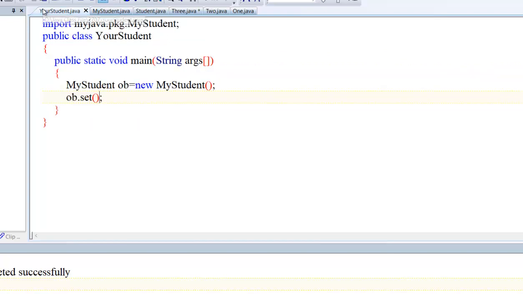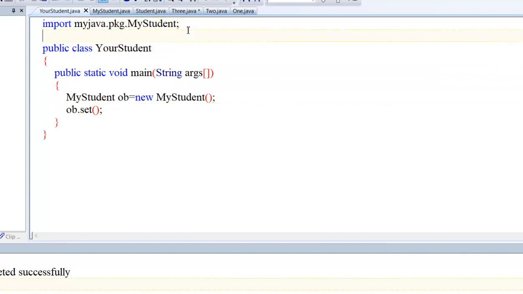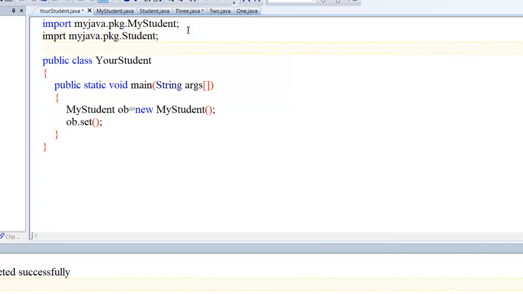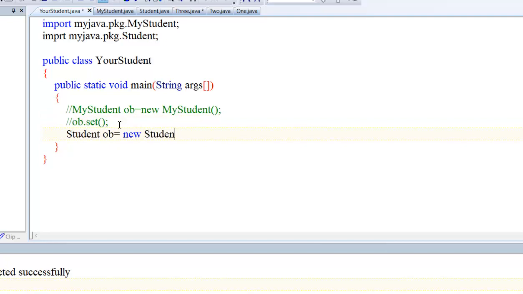Now what we will do? One more thing. See, import my Java dot package dot student. Okay, I want to import the student interface, and I don't want to use this. I want to use student ob equal to new student. What is this? This creates an object for an interface, and I want to use here ob.set.